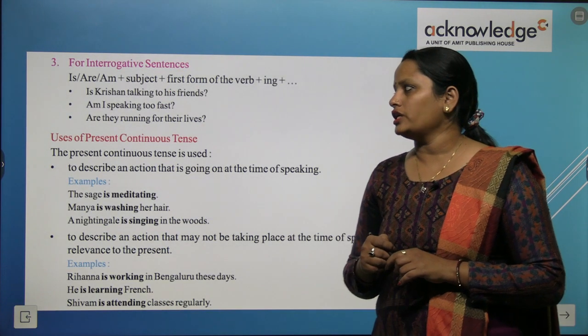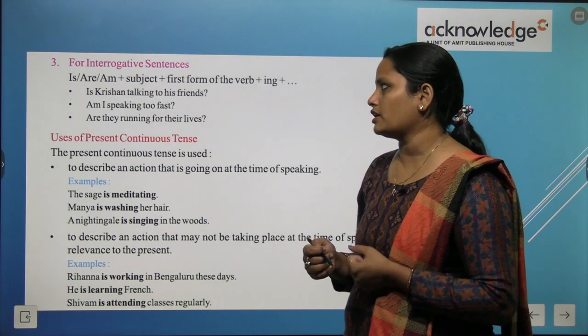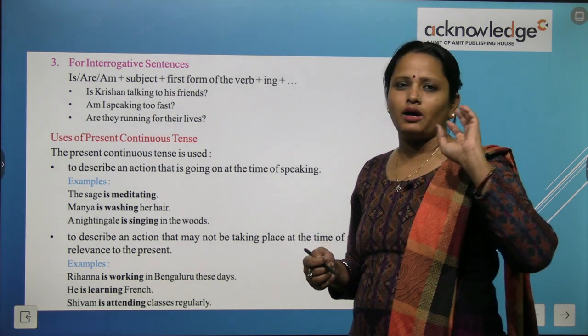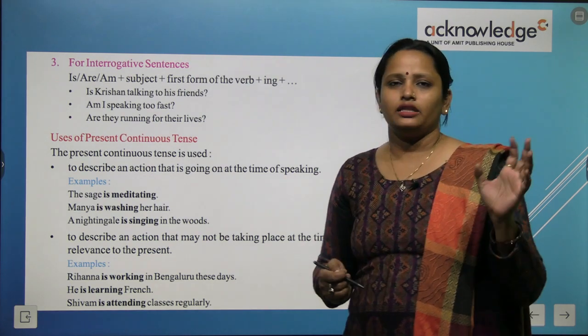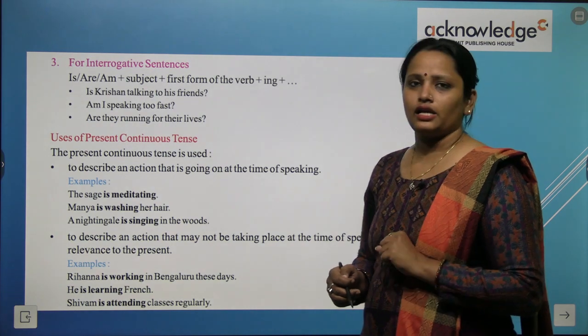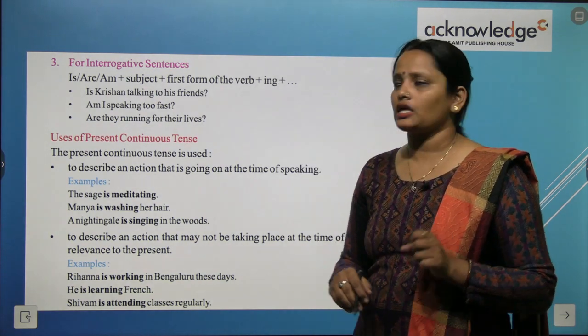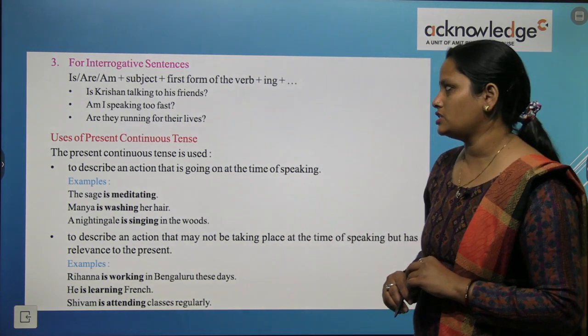For interrogative sentence, अब interrogative sentences मीन जिसमें question पूछा जा रहा है उसमें क्या करते हैं, उसमें जो भी हमारे is, am, are होते हैं उन्हें हमें starting में insert करना है and then we write down the subject. So पहले हमने is, am, are लिखना है plus subject plus first form of the verb and then ing is used.